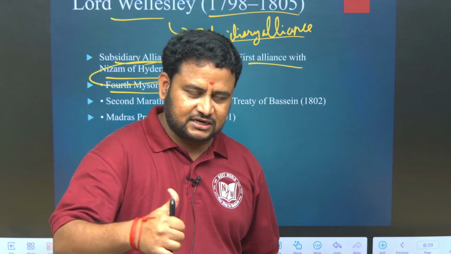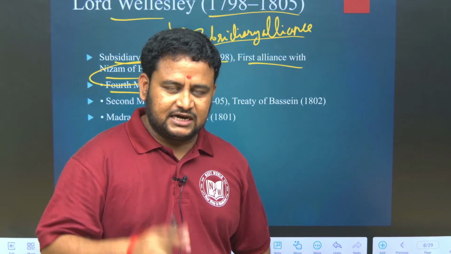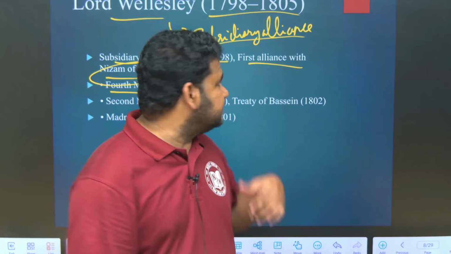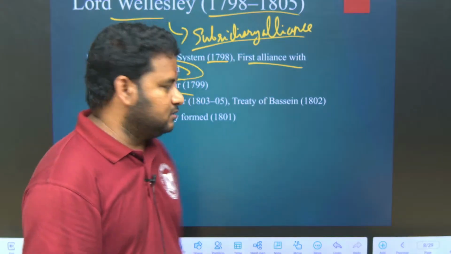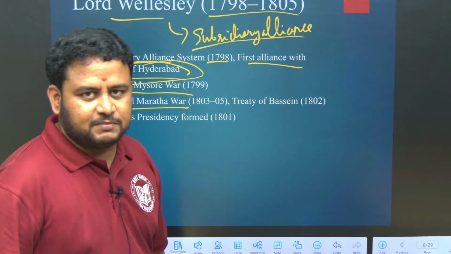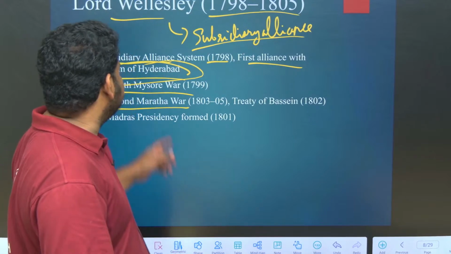The 2nd Mysore War was under Hastings. The 3rd Mysore War was under Cornwallis. The 4th Mysore War was under whom? It was under Lord Wellesley. Next, the 2nd Maratha War. The First Maratha War was under Hastings. The 2nd Maratha War was under Wellesley.